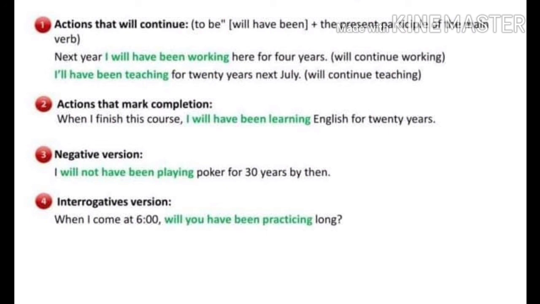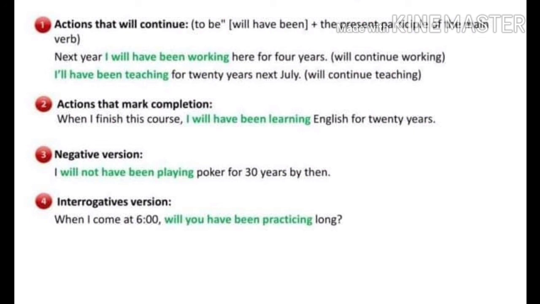Look at the first example. Next year I will have been working here for 4 years. You need not mention the end, but you are speaking about a long duration, 4 years. So to denote such long duration of continuing action in future, you can use future perfect continuous.